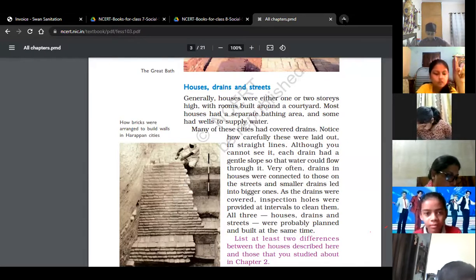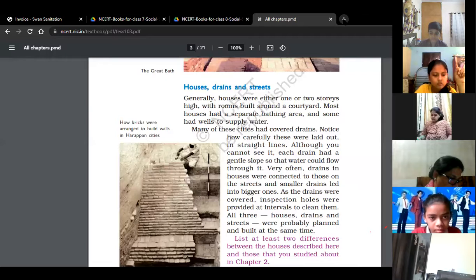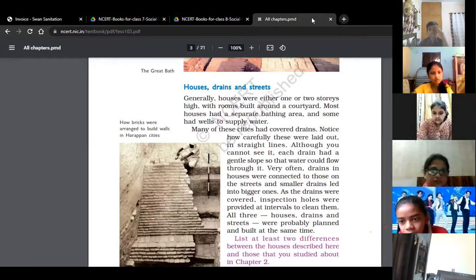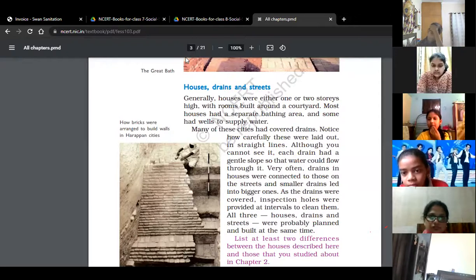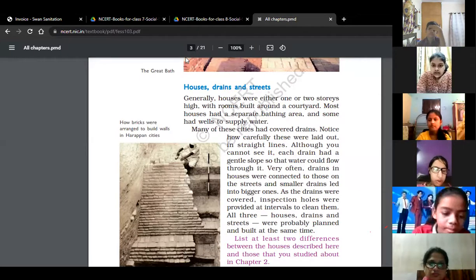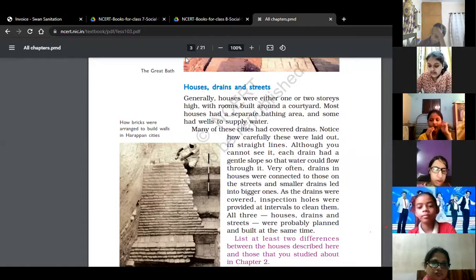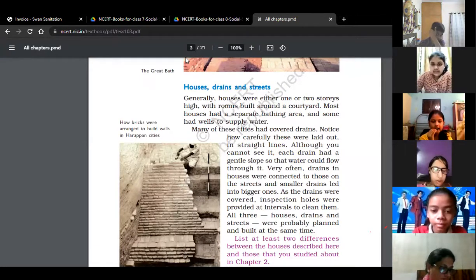Yes, Kashvi. Ma'am, it is a type of clay that is baked, and then toys and other things are made.